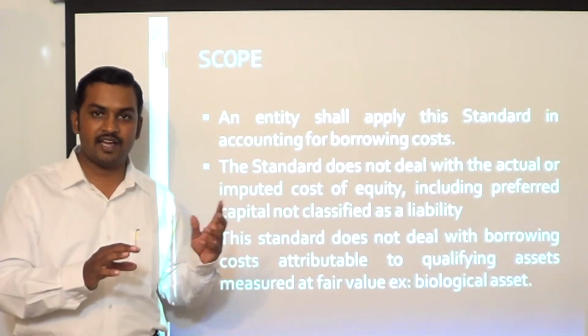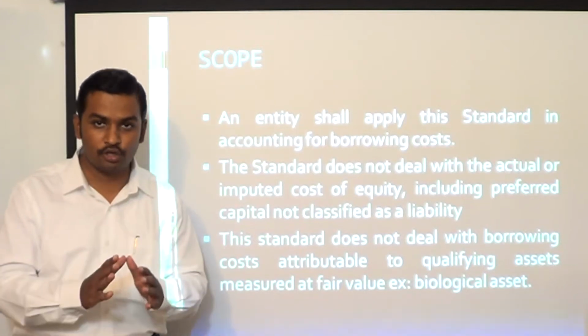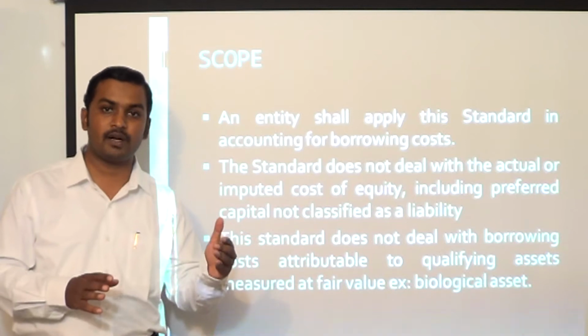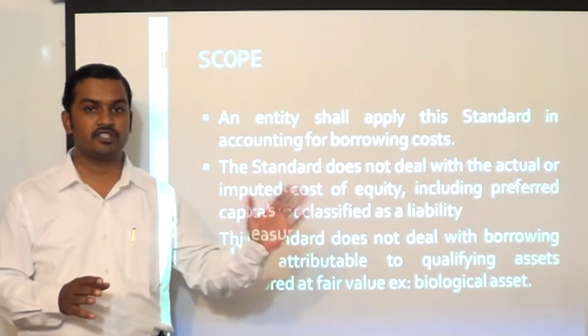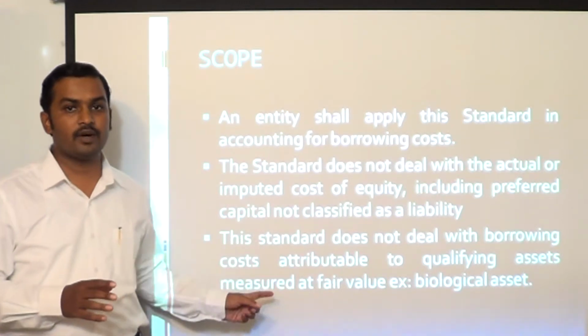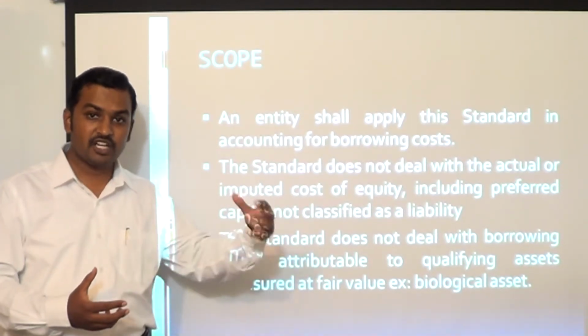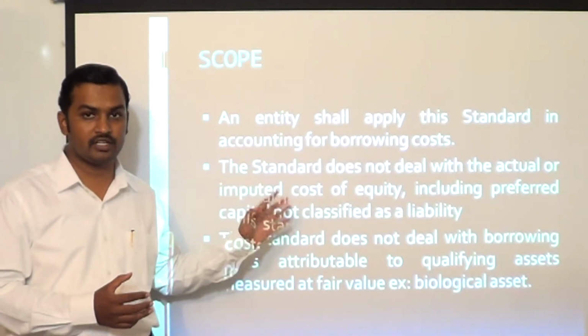If it is classified as a liability, then the dividends on such preference share capital will be considered as part of borrowing cost. But if preference share capital is non-redeemable, it is considered as part of equity, then dividends on such preference share is also outside the scope of this standard. Then the third requirement is, if borrowing costs are incurred for assets which are measured at fair value, then such borrowing costs are outside the scope of this particular standard.